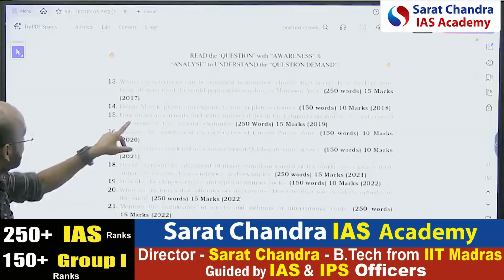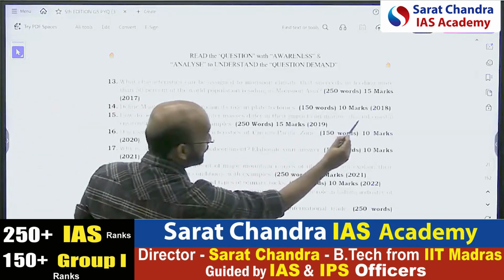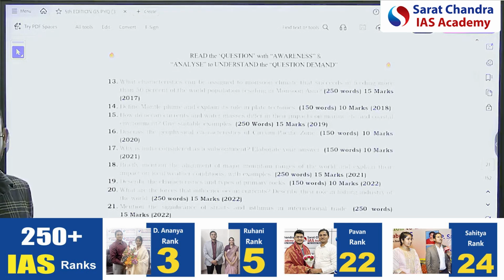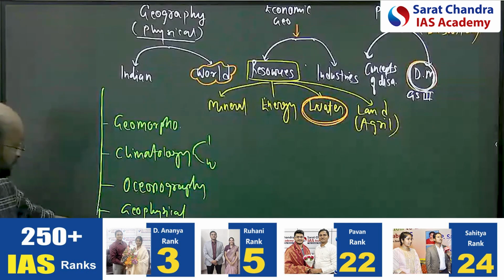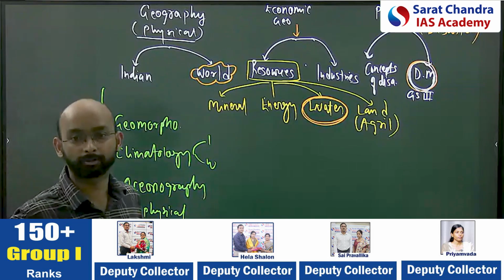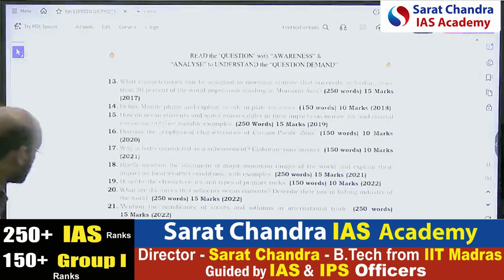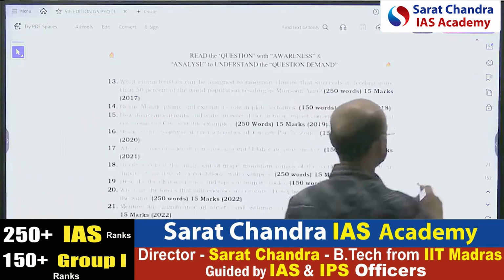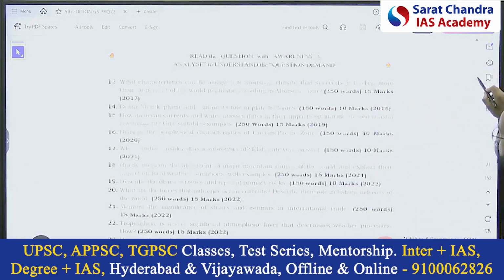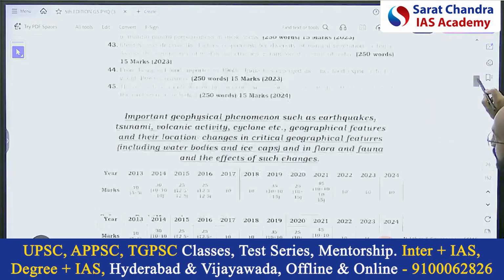How? See, ocean currents impact marine life and coastal environment. Ecology, marine life, they are linking it or not? Yes, they are linking it. And that's why this dimension: ecology, socio-economic. Sometimes they can link with the socio-economic also. Okay, so that is the first part of it. Similarly, like the types of rocks, and these are the geomorphological topics.